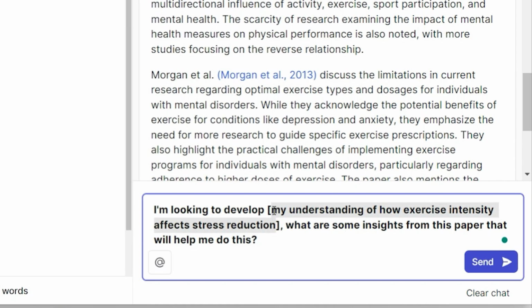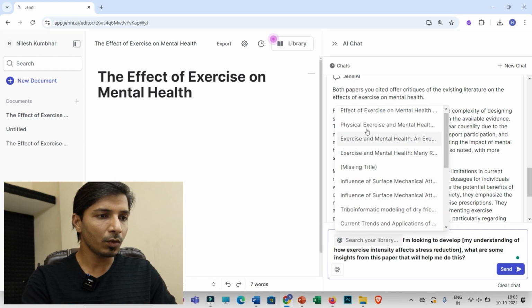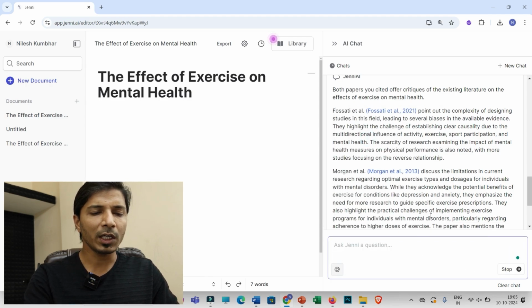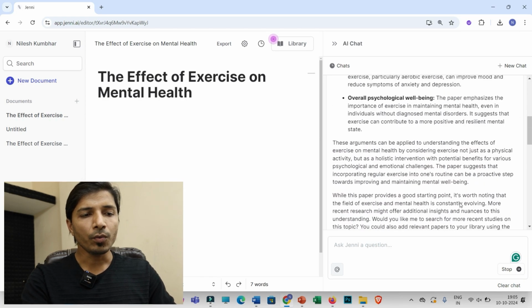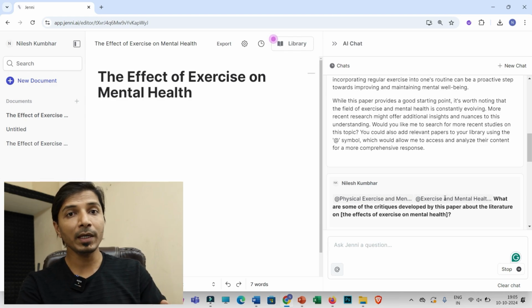Okay, so in this bracket you have to put what exactly you are about to do with your research. You may put that in a single statement, and then: what are some insights from this paper that will help me to do that? It means how these previous research papers will help you to develop your idea. So you have to select that research article, and then click on send, so that you will identify how this specific research article will be helpful in implementing your idea.